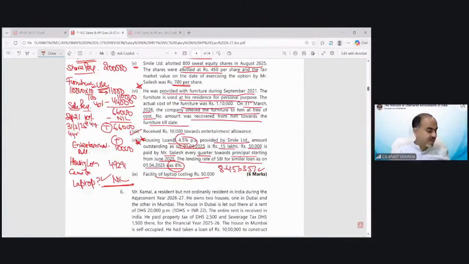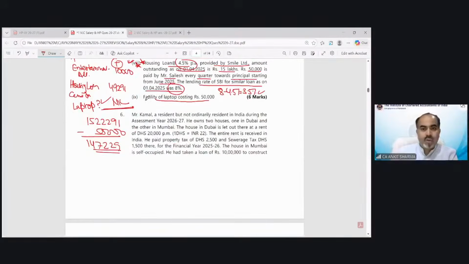Clear? So if you calculate, total value would be 1,522,291, less 50,000 deduction. So my net salary would be 147,229. So again, please do revise this point and this point both again. For the purpose of examination, these points are very, very important. Moving on to next question.